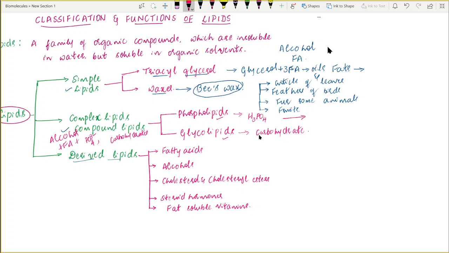Some common phospholipids are lecithin and cephalins, or technically, phosphatidylcholine, phosphatidylserine, and phosphatidylethanolamine. These are all examples of phospholipids. Similarly, common examples for the glycolipids are cerebrosides and gangliosides.